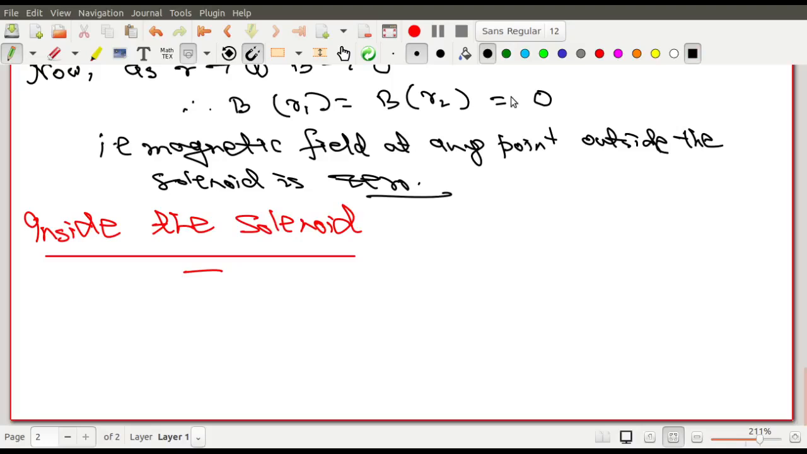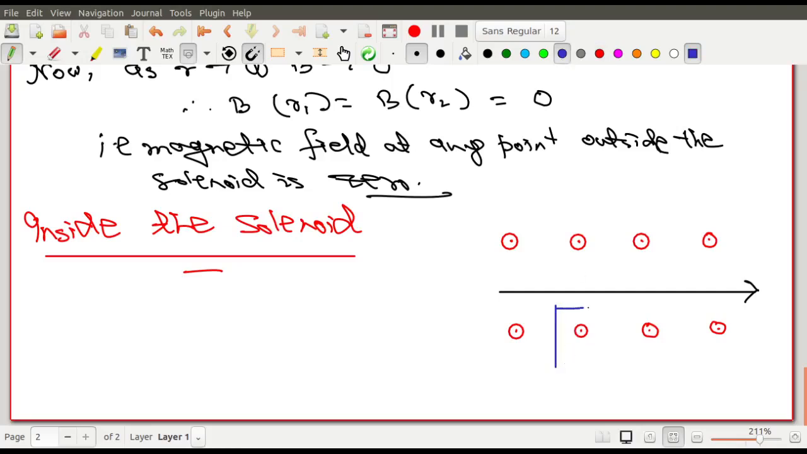Here is the way I consider the loop, of infinite length, don't forget. This is your solenoid, and this time I consider the loop half inside and half outside. Half meaning a part of the loop is inside and a part of the loop is outside. Be careful, understand it well.